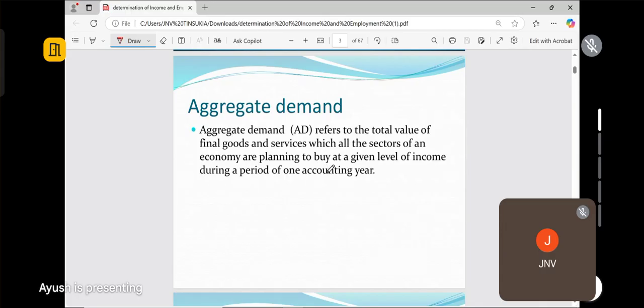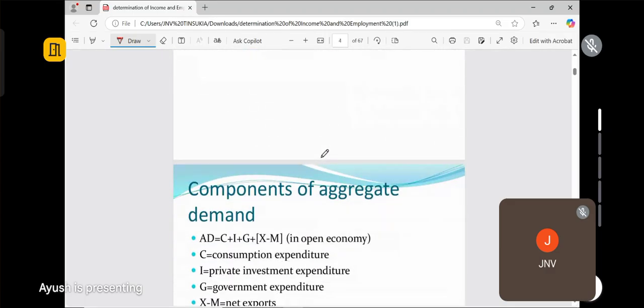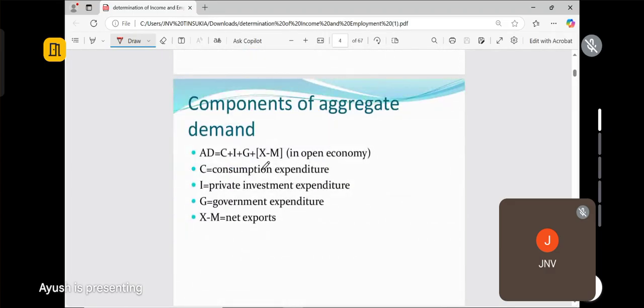That is your expenditure. So aggregate demand has four components. That is AD equal to C, for consumption expenditure by the household; I, the private investment expenditure; G, the government expenditure; and our fourth component is X minus M, that is export minus import. So we have the four components of aggregate demand: C plus I plus G plus X minus M.